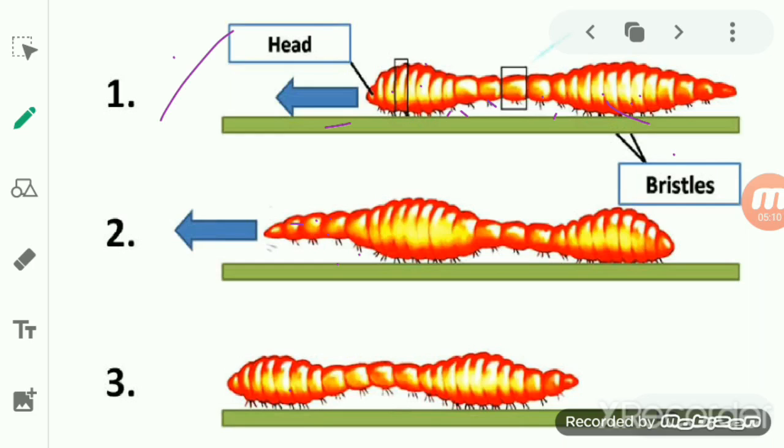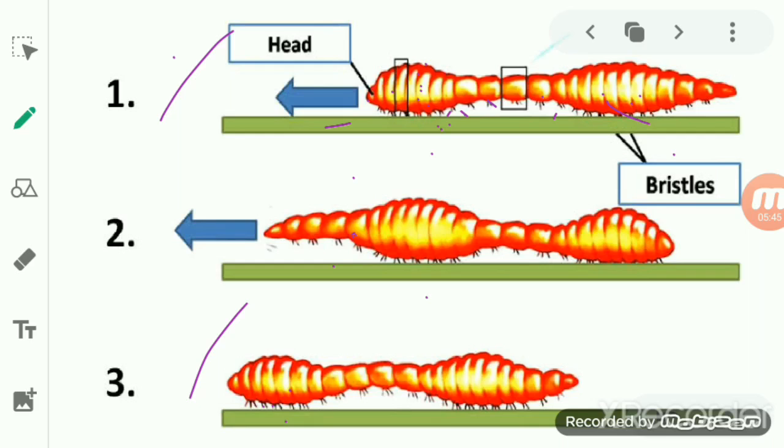You can see here the first one and the third one. In the first one, due to the contraction of the circular muscle, it became long and thin and was released from the ground. But as the longitudinal muscle contracts, the circular muscle comes to the relaxed state and the segments again become fat and short. The bristles were released from the ground when the circular muscle contracted.